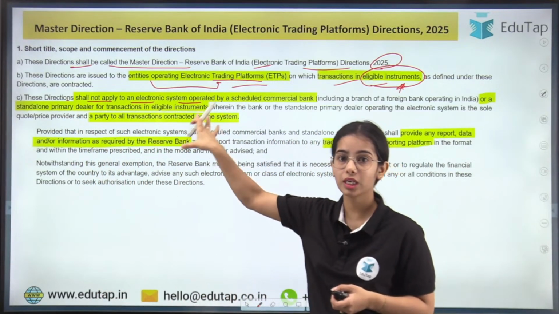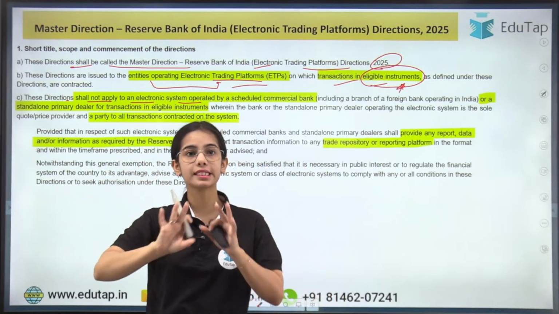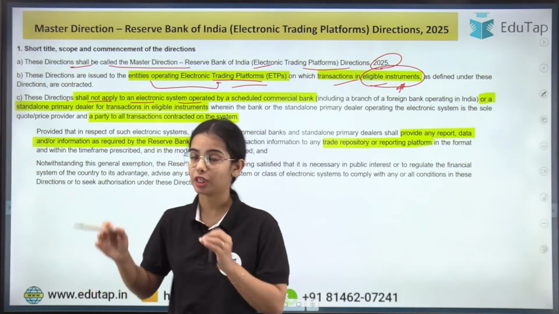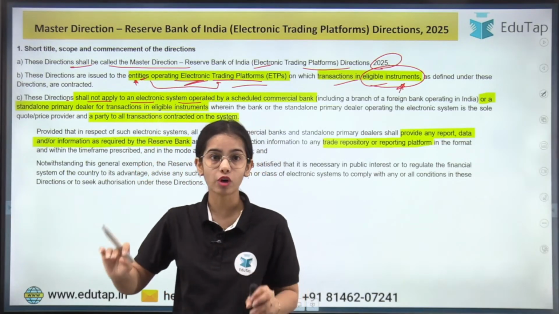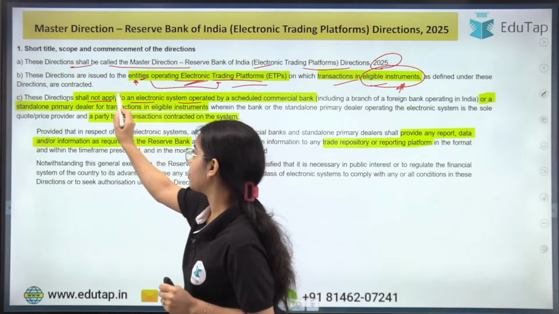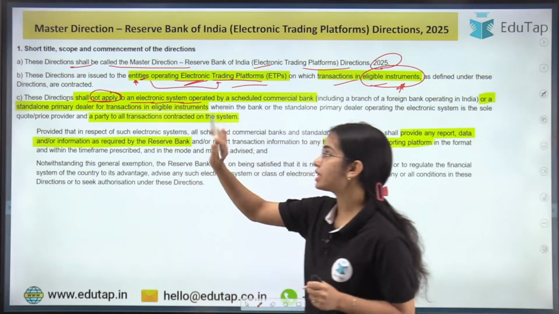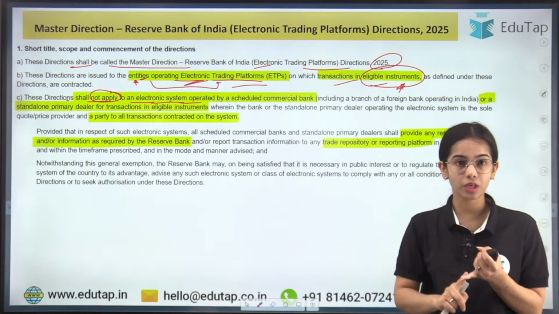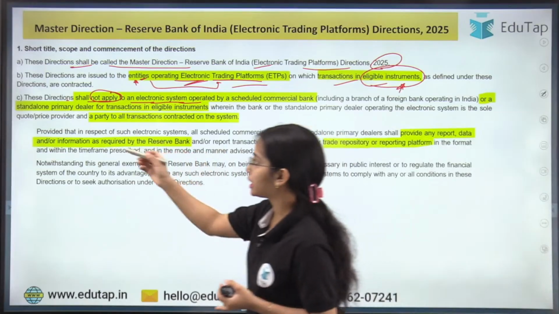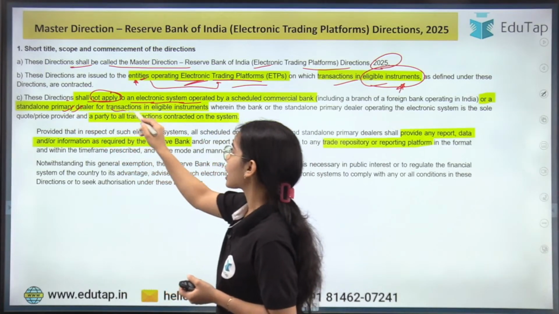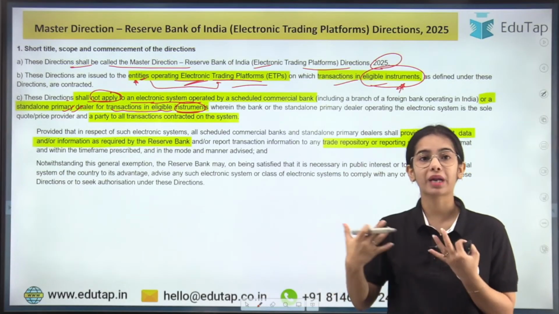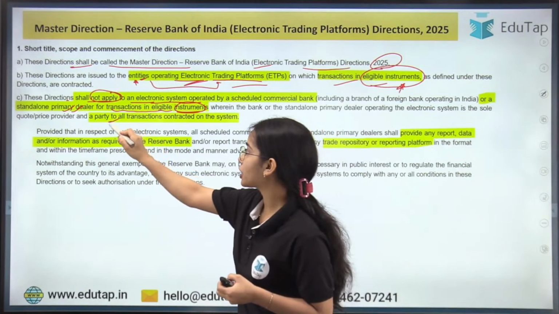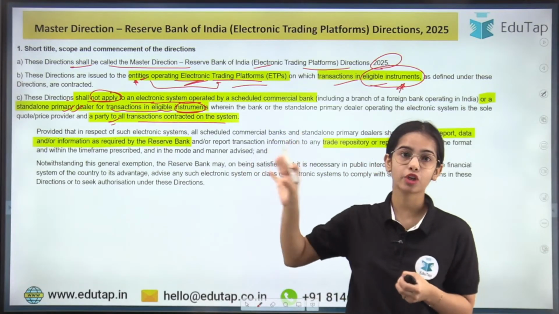Okay, these directions shall not apply to an electronic system. Now this is important: on which entities these directions are not applicable. These directions are applicable on entities operating the electronic trading platform, but they shall not apply to an electronic system that is operated by a scheduled commercial bank or a standalone primary dealer, for transactions in eligible instruments in which the bank or the primary dealer is a party to all the transactions contracted on the system.